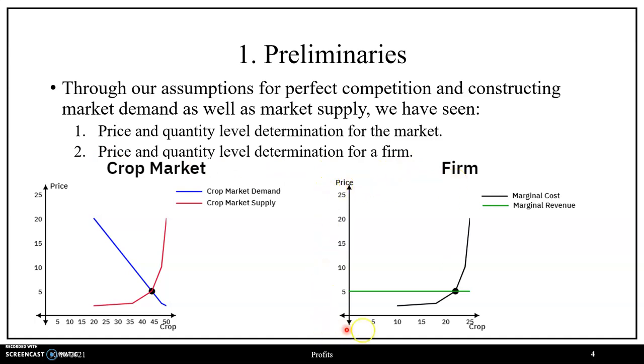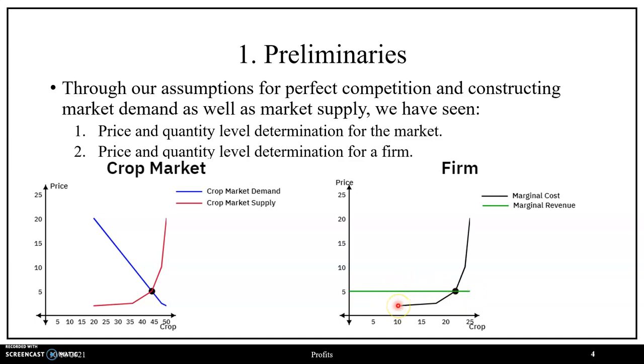Price on the vertical axis, crop quantity on the horizontal axis. Through a market equilibrium, we know that quantity levels can be 44 in terms of overall crops produced and sold, and in terms of our price points can be at 5. Given that our 2 firms in the market are price takers, they then price their crops at a price point of 5, which corresponds to their marginal revenue curve, which is going to be constant given our horizontal line.